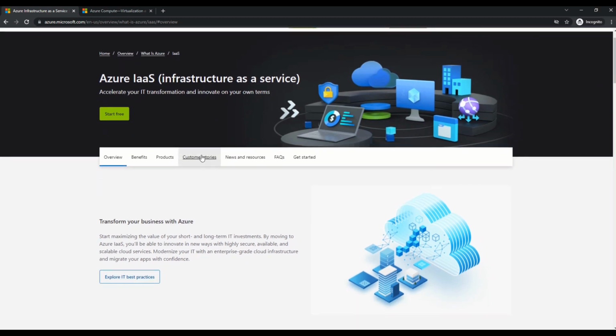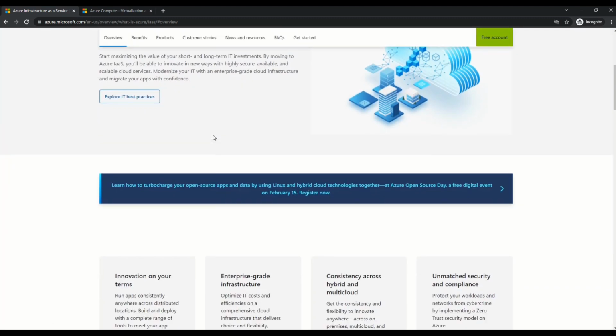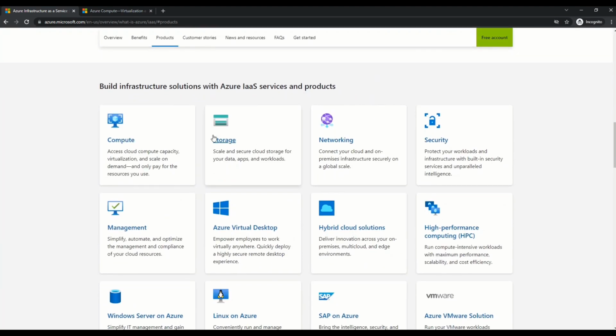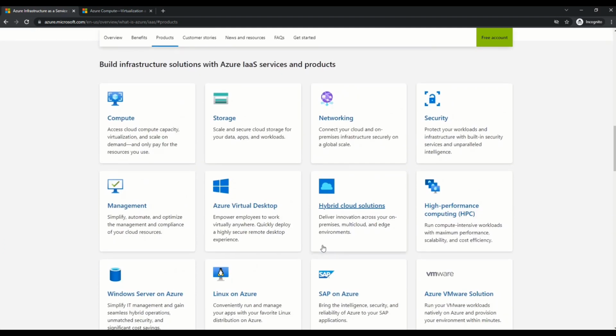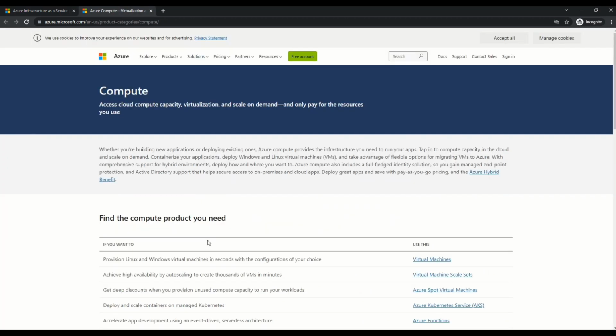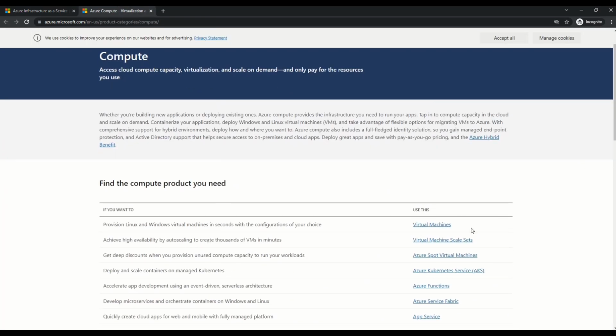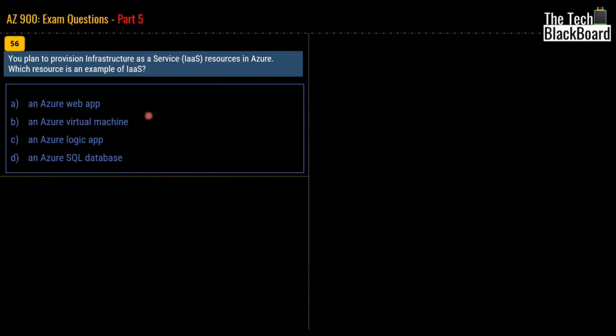Now here on the Microsoft side, you can see the details about infrastructure as a service. As you scroll down, you will see the section which lists all the services and products which are counted as infrastructure as a service. You can see there is compute, storage, networking, security, and a lot more. If you click on compute, you will come to this page, and here you can find virtual machines. So this means that virtual machines are infrastructure as a service. Thus, the correct answer for question number 56 is B, Azure virtual machines.